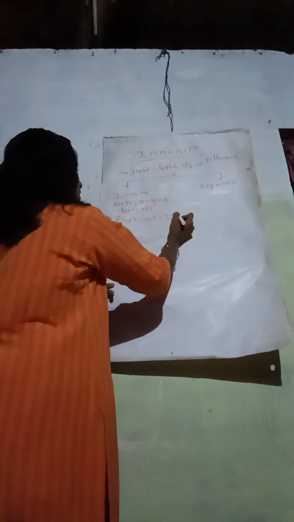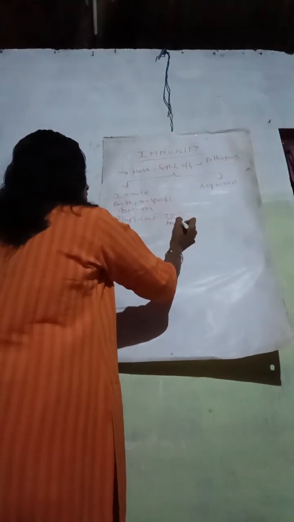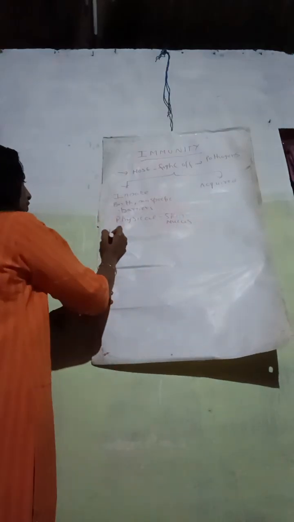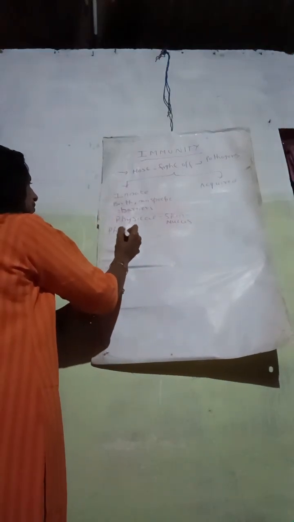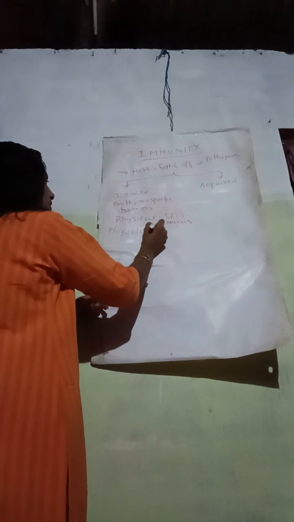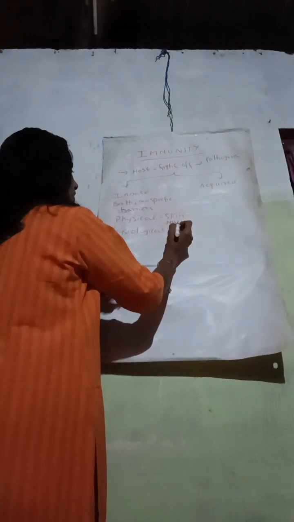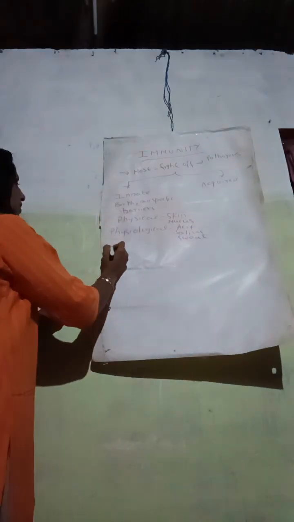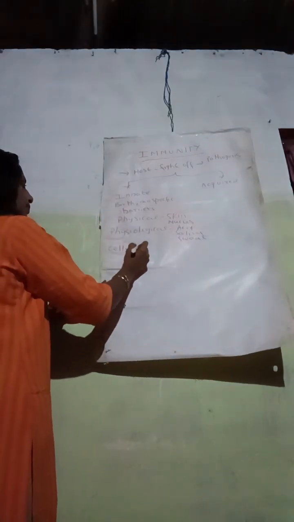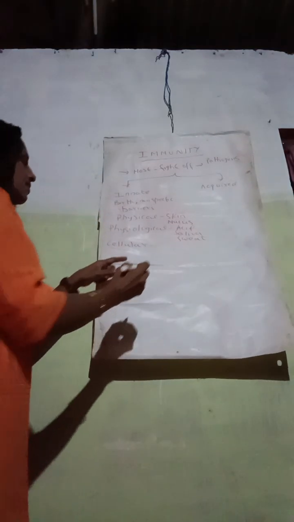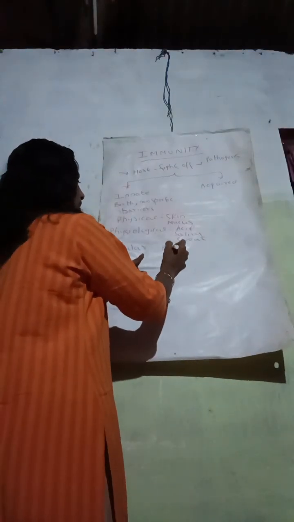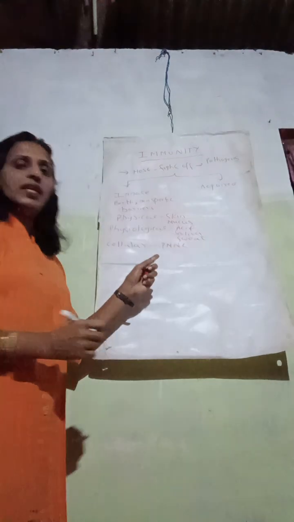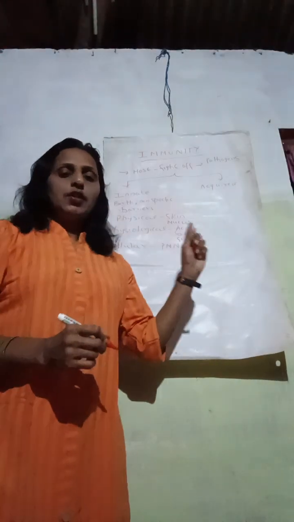So in barriers, we have the physical barrier, example skin and mucus. Then we have the physiological barrier, example acid in the stomach, saliva and sweat. Next is the cellular barrier, example PMNL, polymorphonuclear leukocytes.